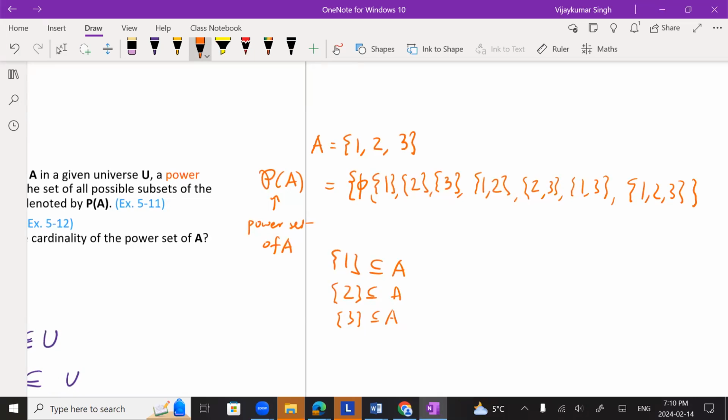So what is the size of P(A) in this case? The cardinality of A here is 3. We are trying to investigate whether there is any relationship between the size of the power set and the size of A. Let's count it here: 8. Do you agree? Empty set is 1, then 2, 3, 4, 5, 6, 7, 8. So the power set has 8 elements in it. What is the relationship between 3 and 8?